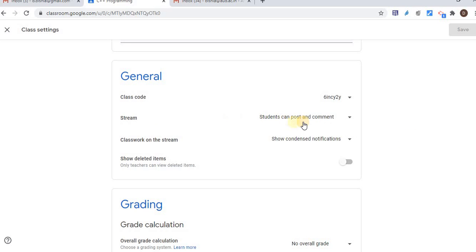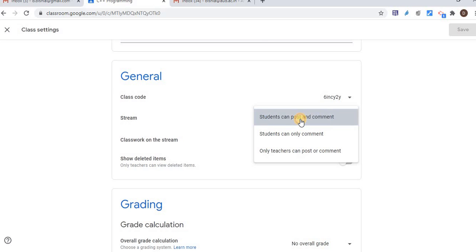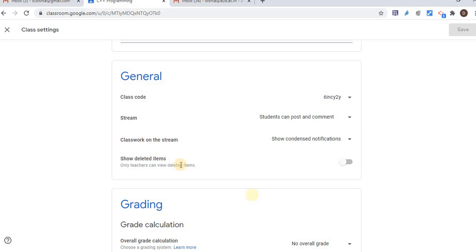And for the stream, I can control whether students can post and comment on the front dashboard under the stream: only the teacher can post and comment, students can only comment, or students can post and comment as well.